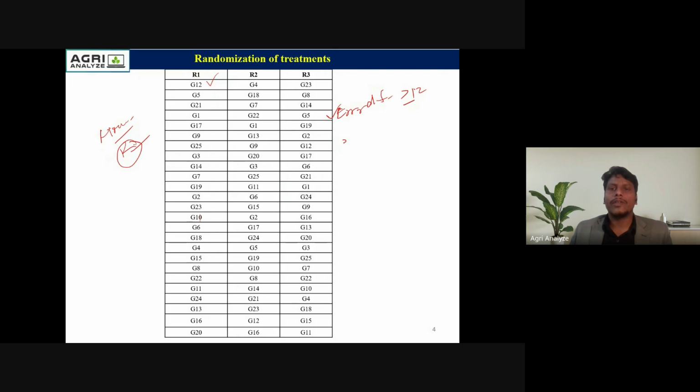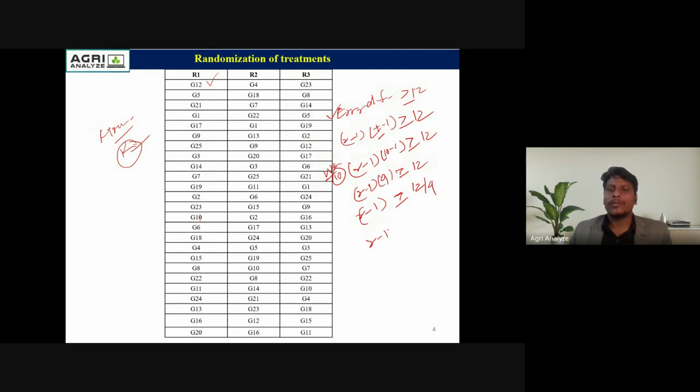Suppose the error degree of freedom is (r minus 1) times (t minus 1), which should be greater than or equal to 12. Suppose we have 10 treatments. Then t minus 1 is 10 minus 1, which is 9. So (r minus 1) times 9 is greater than or equal to 12, so r minus 1 is greater than or equal to 12 divided by 9.